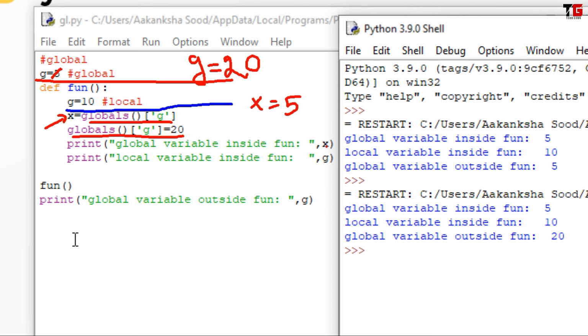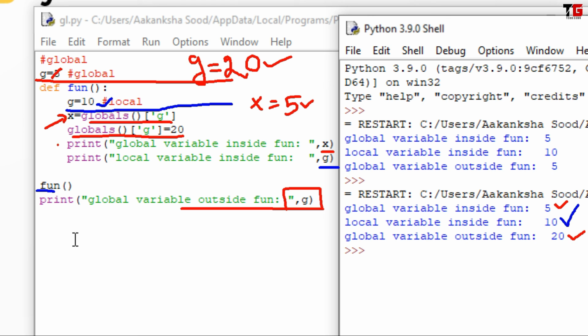Then I printed the value of x. So x is 5. That's why we got 5 here. Then I printed the local variable g. This local variable g is 10. So I got 10 here. After that, outside the function, we printed the global variable g. So global variable g is 20. That's why we got 20 here.